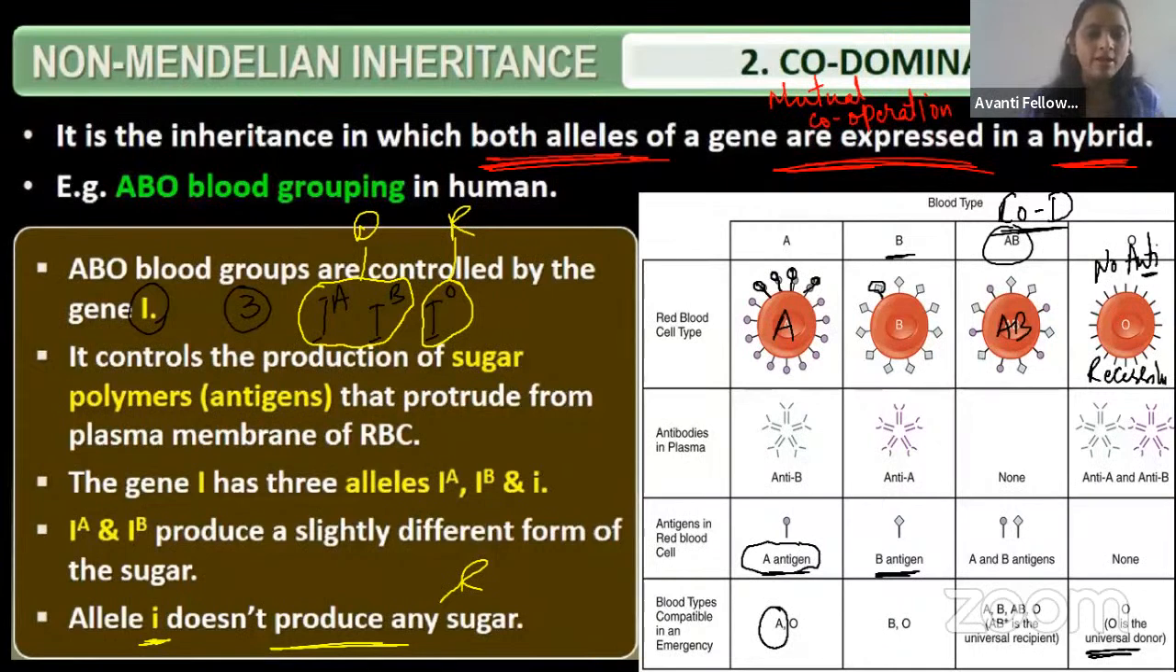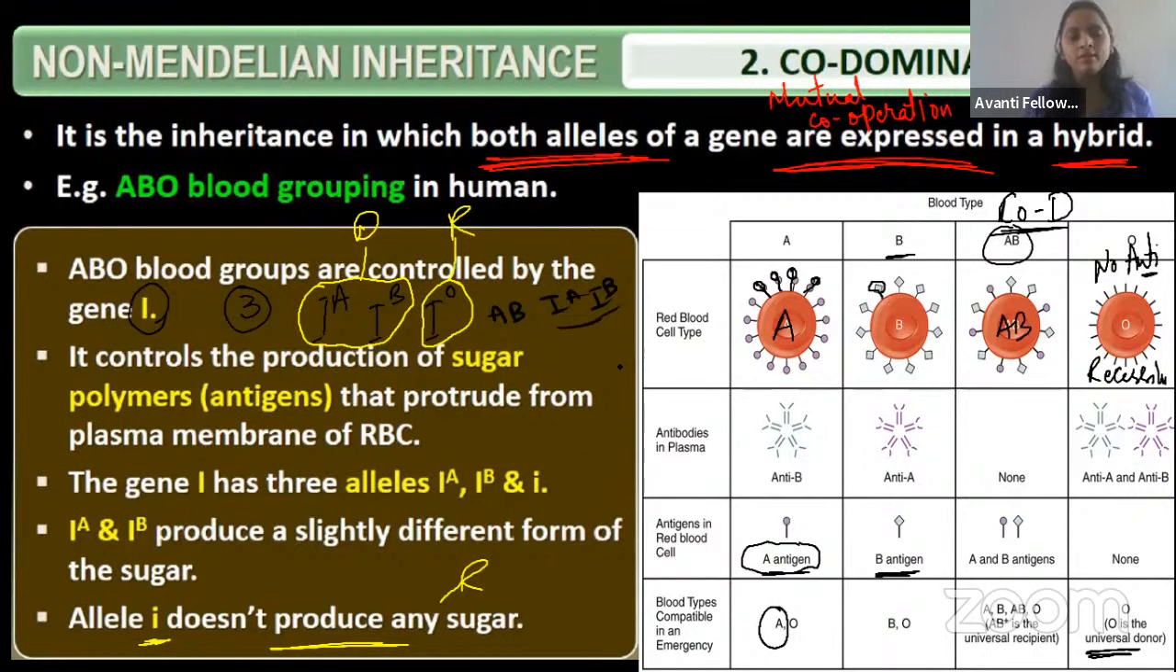ABO blood group. What will happen here? You can see it is the inheritance of both alleles. For example, in the AB blood group, IA is there and IB is there. What do we call it? AB blood group. So IA and IB both are going to express together. I think you know this example, right guys?